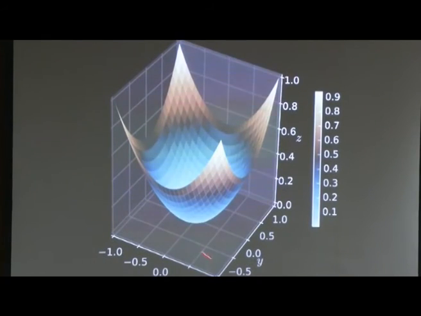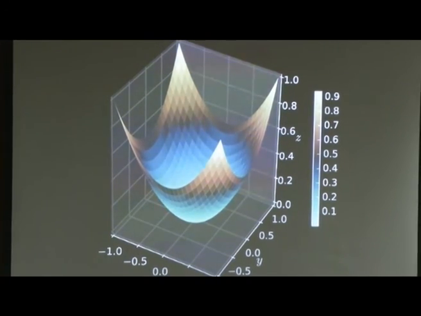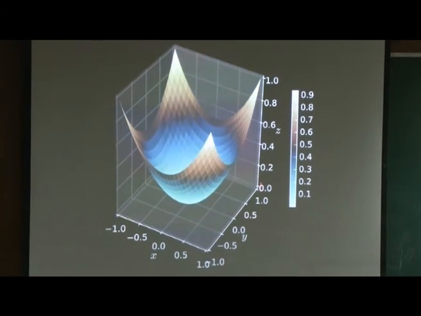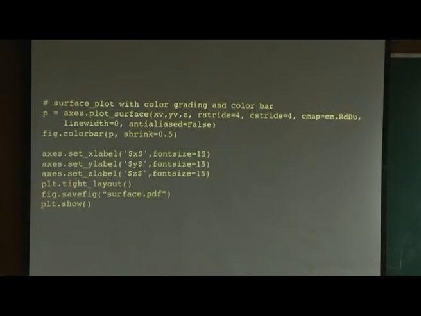So the figure looks like this. It also has color. This is lowest, blue, and yellow is highest. It is not very useful here because from the surface I know which is high temperature and which is low temperature. But it will be useful in the next couple of slides. So this is the x axis, y axis, and this is the z axis. Labels are also here. Sometimes when I save it, the x label will get cut, so it exceeds and goes outside the window. The tight layout function which I just showed you is useful. It just puts everything in the appropriate window, so this gives you a better figure.